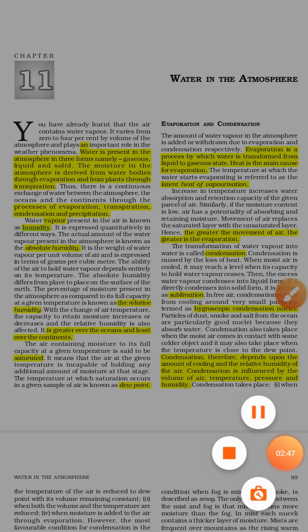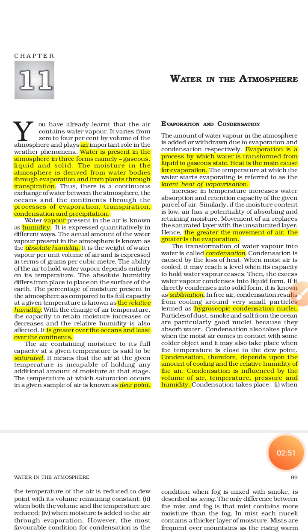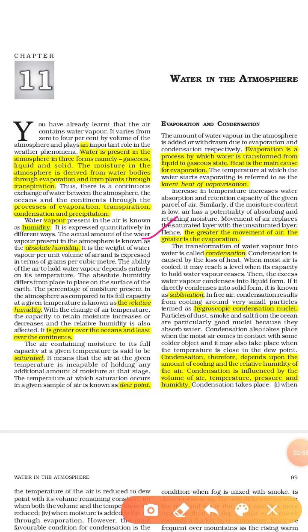Second term: absolute humidity. The actual amount of water vapor present in the atmosphere is known as absolute humidity. Whatever water vapor is present in the atmosphere is called humidity present in air, and the actual amount of water vapor present in the atmosphere is called absolute humidity.